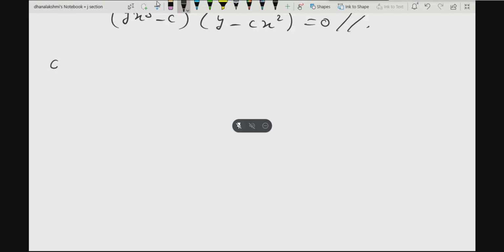Let us solve one more problem. Suppose you have p square plus 2py cot x minus y square is equal to 0. Solve this one.